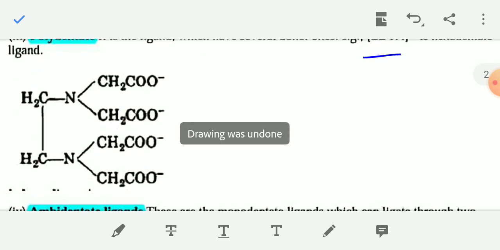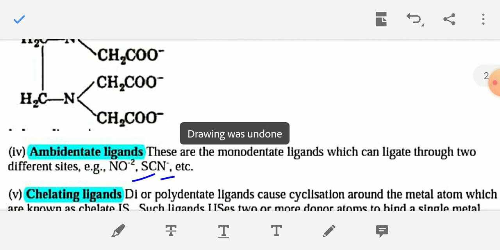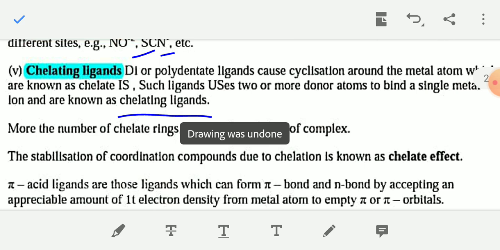Similarly, EDTA is also an example of a chelating ligand. EDTA, oxalate, ethylene diamine are polydentate or didentate ligands and cause cyclization. They form a ring around the central metal atom.